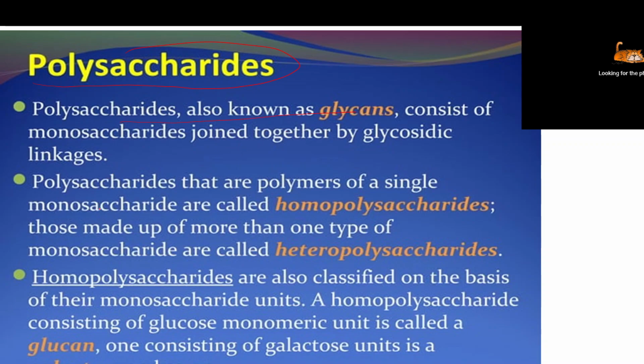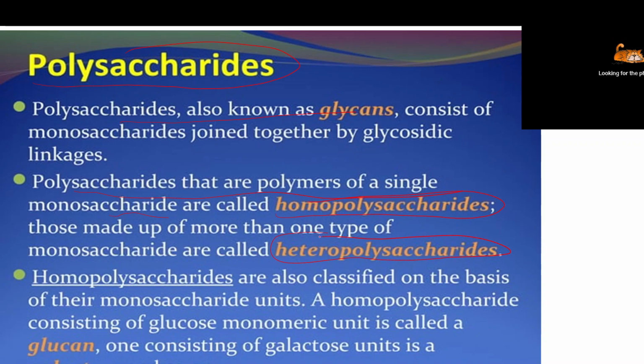Okay, polysaccharides consist of many monosaccharides, and they are mainly polymers. As we discussed, they are polymers of monosaccharides. There are two types of polysaccharides. Just see the word: one is called homopolysaccharide, and the second one is called heteropolysaccharide.